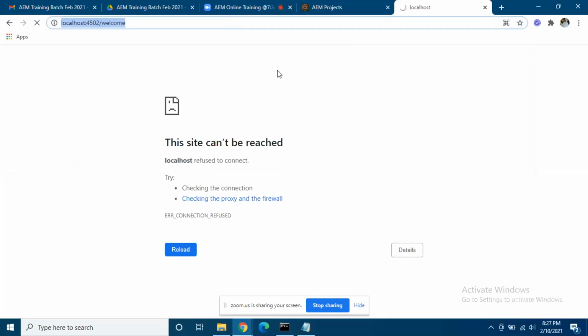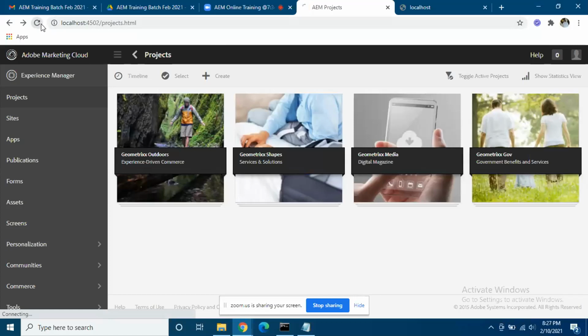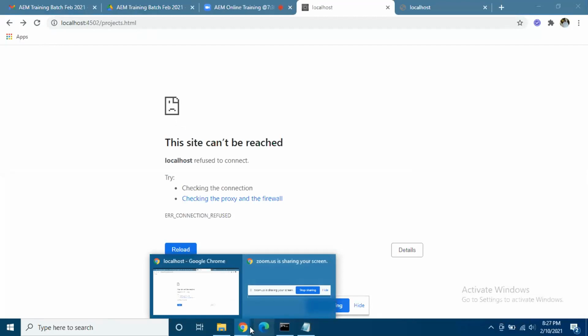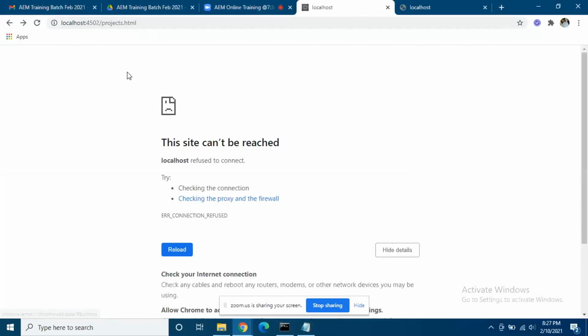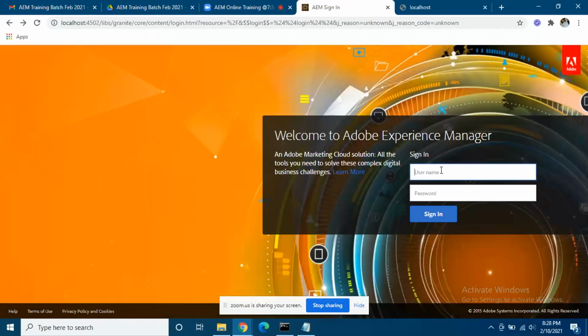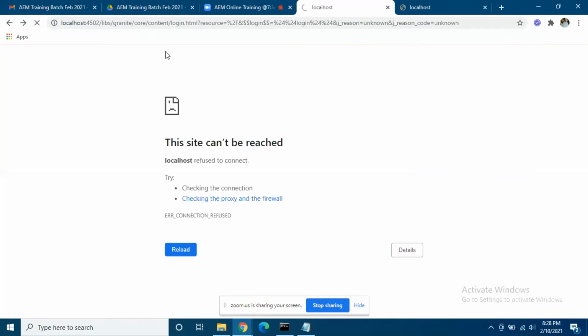Hmm. I don't see your server running. Is your server running? Are you sure? Yes, because if my server is not running, then I think this page will also not load. Do a refresh here. Reload your page. I think you might have closed the server. Yeah, your server is not running.